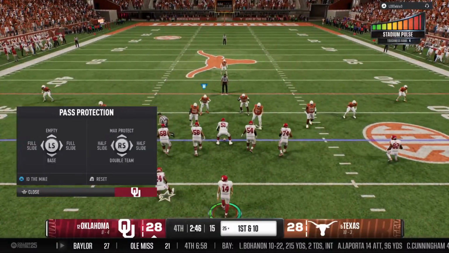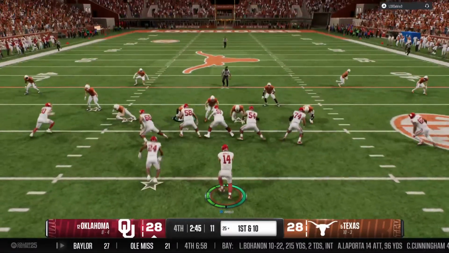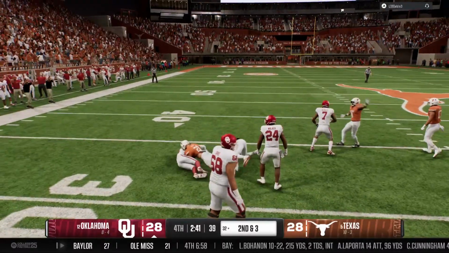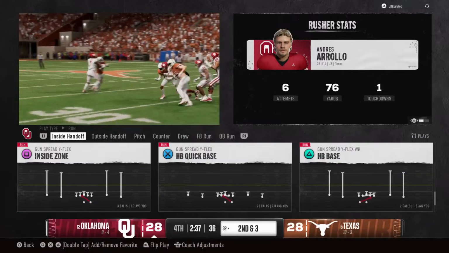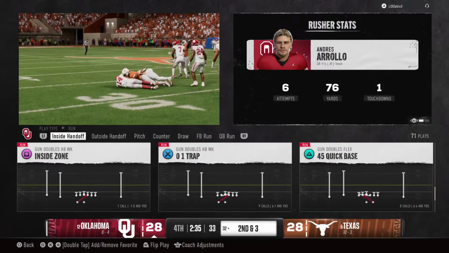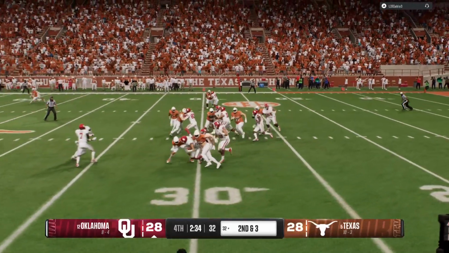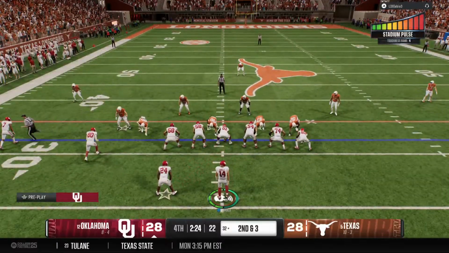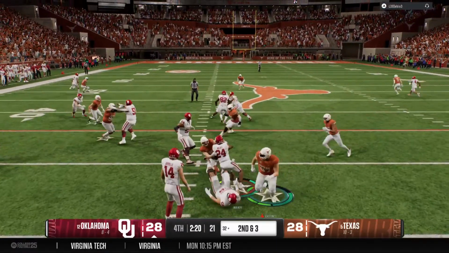The Oklahoma offense is back on the field. That's a designed quarterback keeper. They bring him down to the 32-yard line. Man, when your quarterback can run the football like this, it puts so much pressure on the defense. The defensive coordinator spent all week preparing his unit to stop this offense. But when this quarterback's able to pull it down and pick up yards like that, it's an extra headache for the defense to have to deal with.